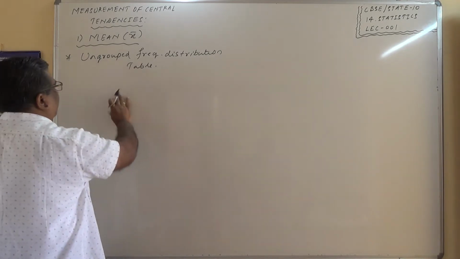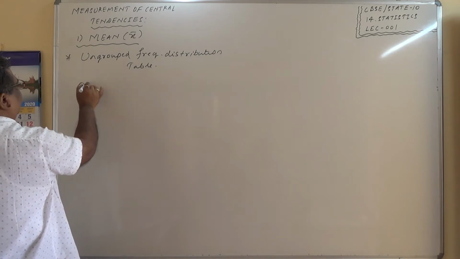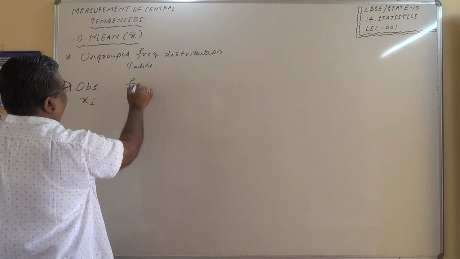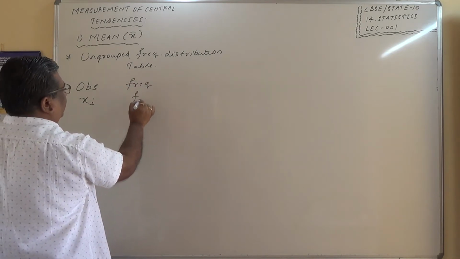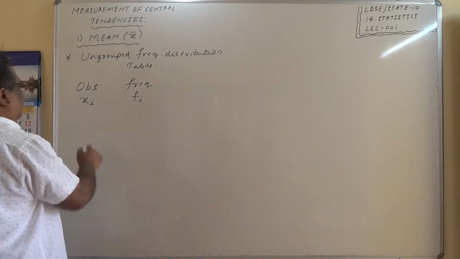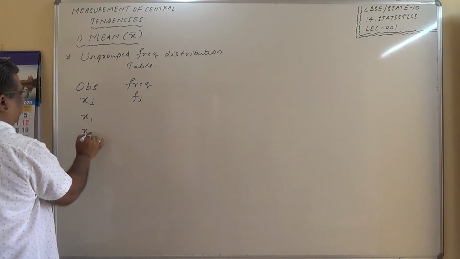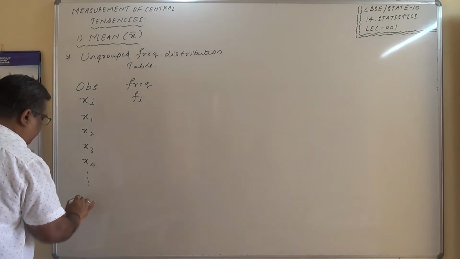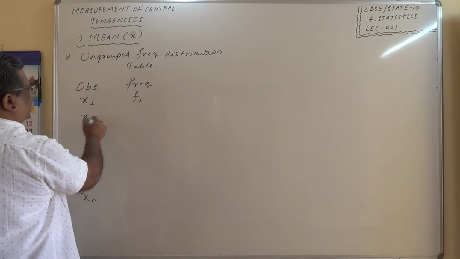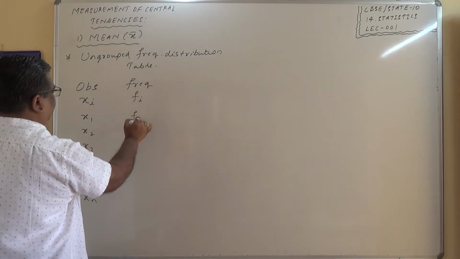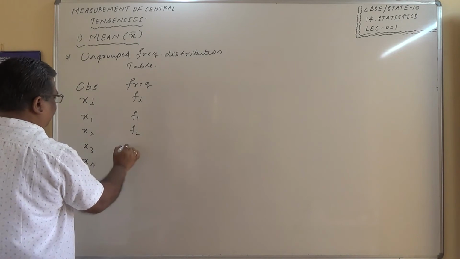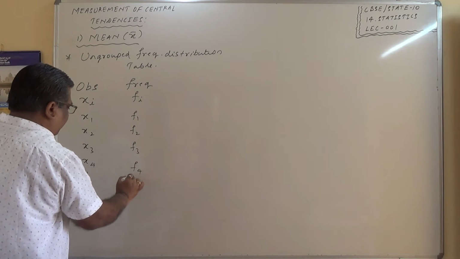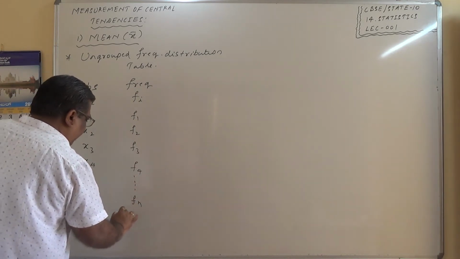So already we know how to represent these data. Observations are generally represented by xi, and the frequency of the observations is represented by fi. So this will be x1, x2, x3, x4 up to xn. Similarly, x1 repeats for f1 times, this repeats for f2 times, this repeats for f3 times. This is the general representation of the data here, f4 up to fn.